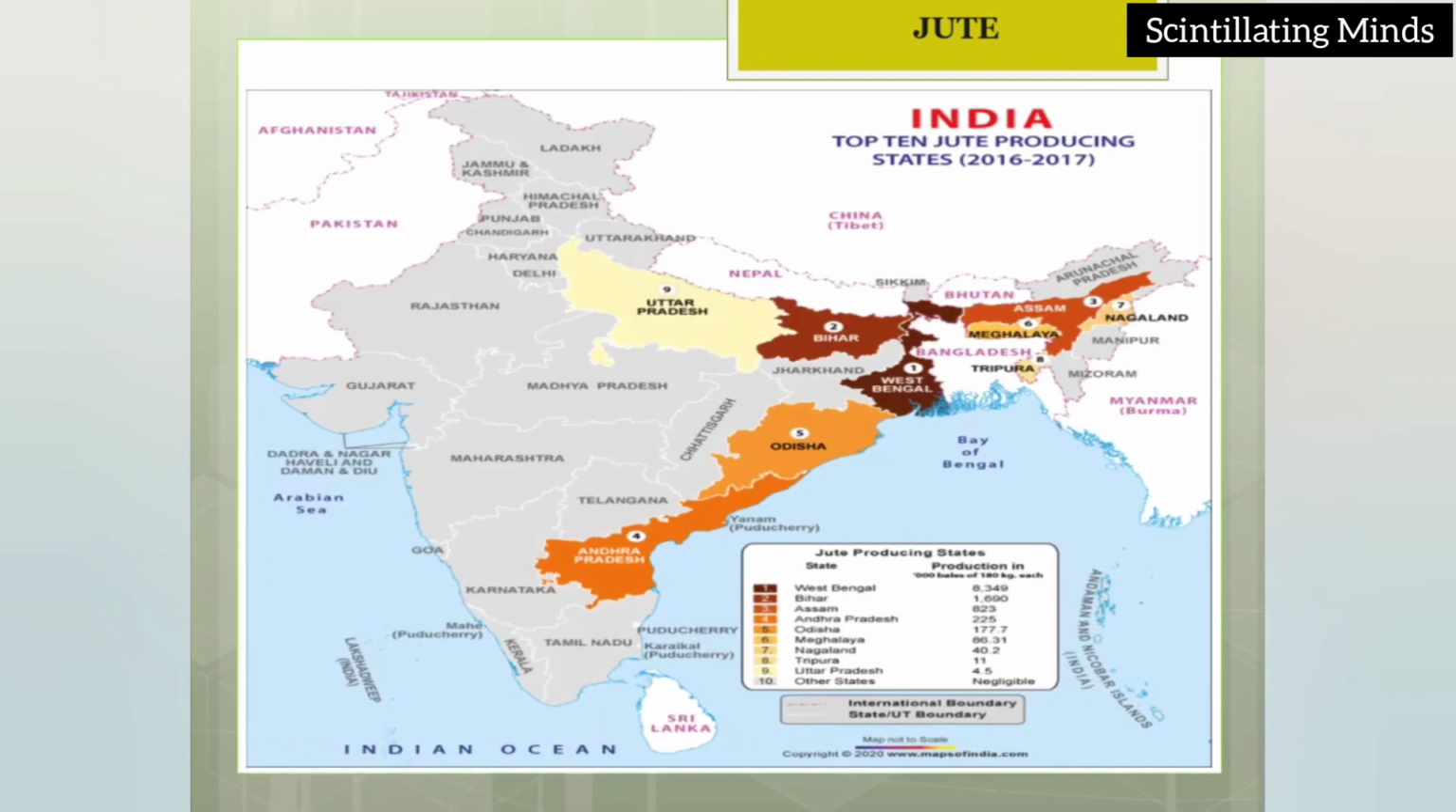Now the next slide is about jute. Top 10 jute producing states in India are, so these are the states you can see and this is the data given according to 2016-2017. So the jute producing states are West Bengal, Bihar, Assam, Andhra Pradesh, Odisha, Meghalaya, Nagaland, Tripura, Uttar Pradesh.